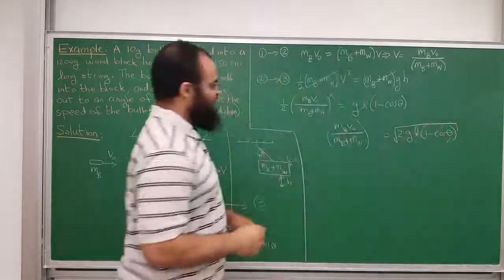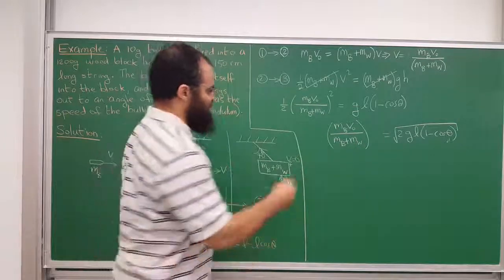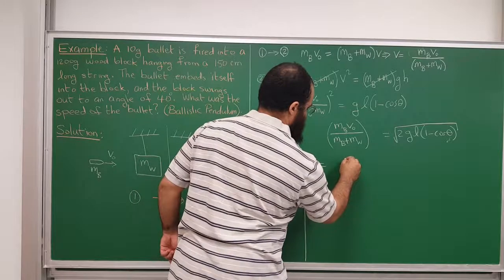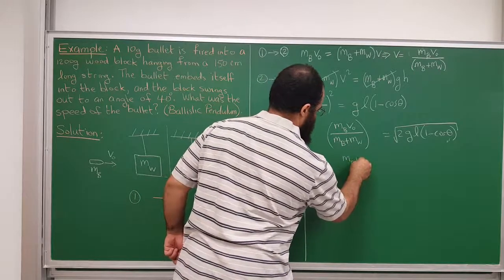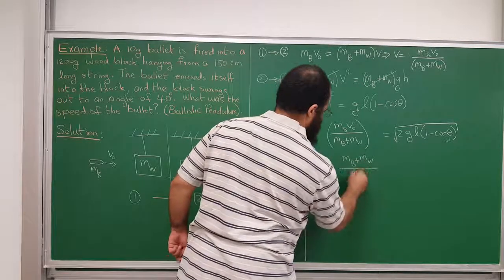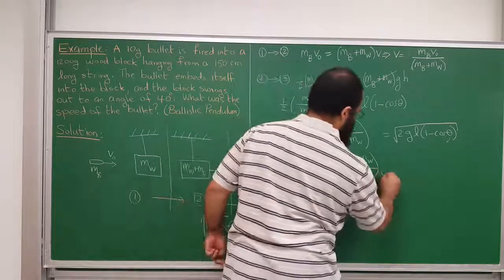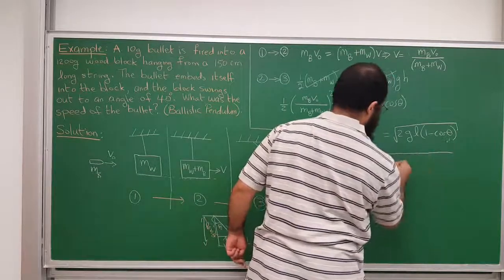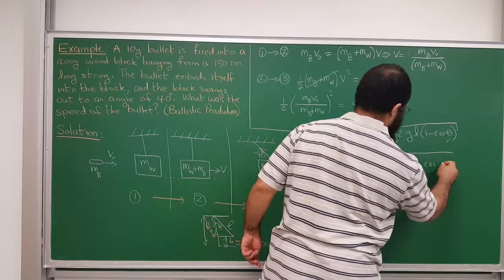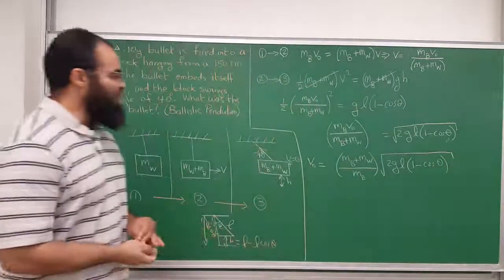Now we multiply by m_b plus m_w and divide by m_b to solve for v initial. So v initial will be m bullet plus m wood divided by m bullet, times the square root of 2 g L times 1 minus the cosine of theta. Like so. And now you plug in the numbers.